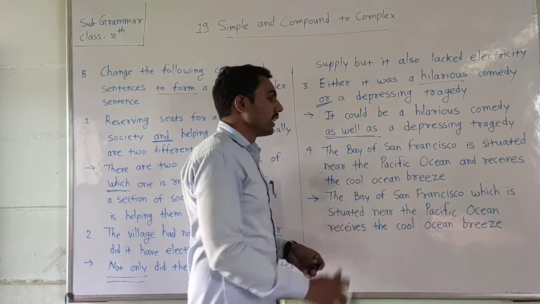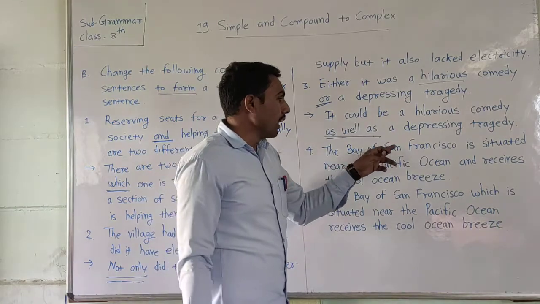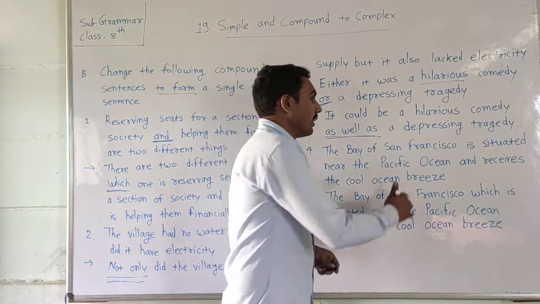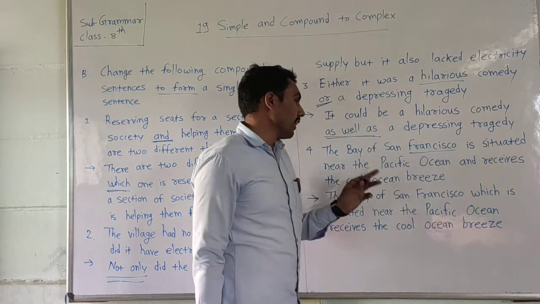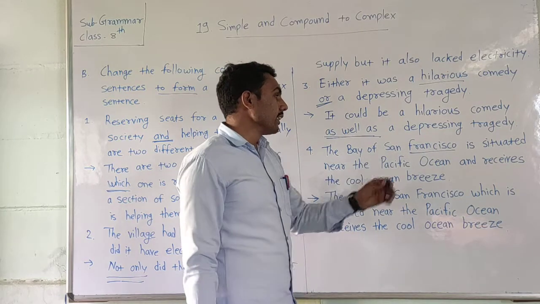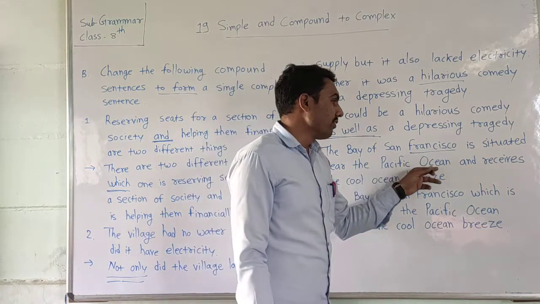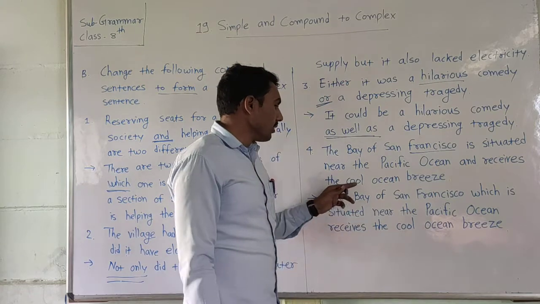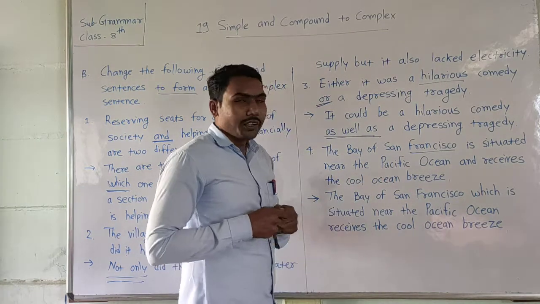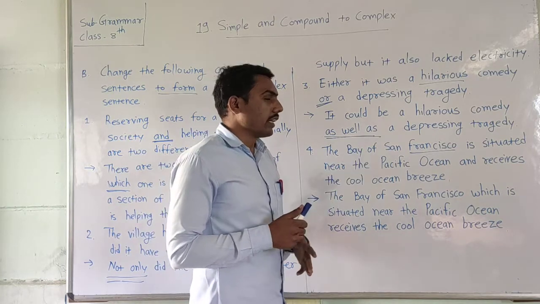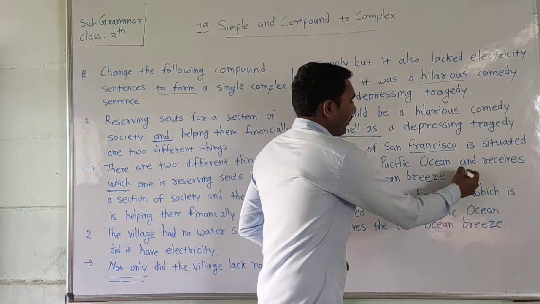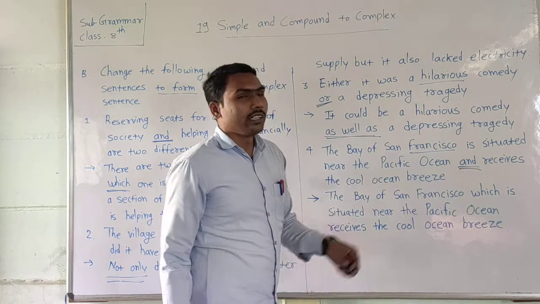Now the next one is here: The Bay of San Francisco, it is one synonym like that. The Bay of San Francisco is situated near the Pacific Ocean and receives the cool ocean breeze. If you observe, these are two sentences joined with the coordinating conjunction "and".